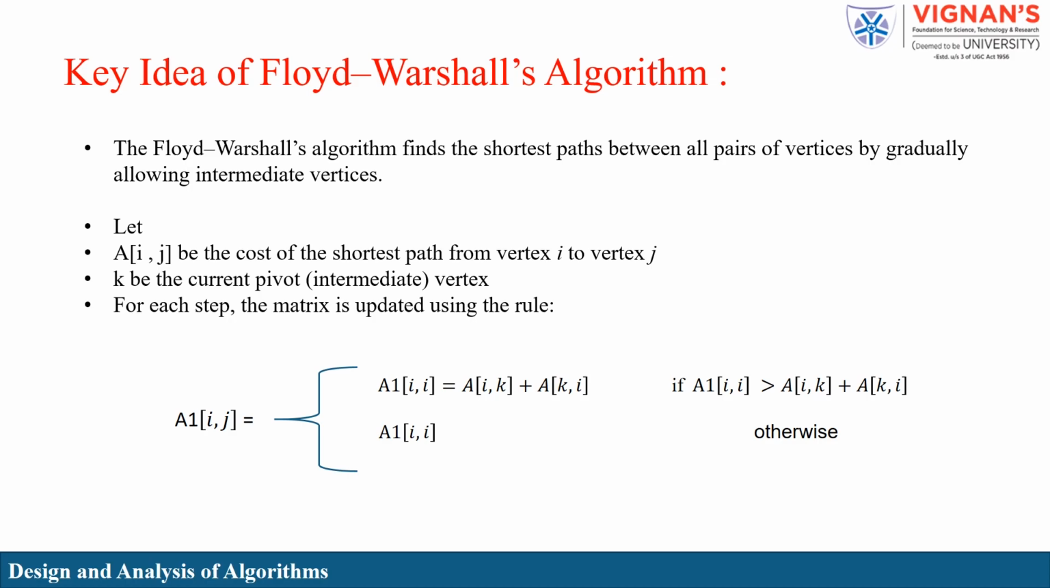For each step, the matrix is updated using the rule: A1(i, j) is equal to A(i, k) plus A(k, j) only if A(i, j) is greater than A(i, k) plus A(k, j). If less than, the value remains the same.